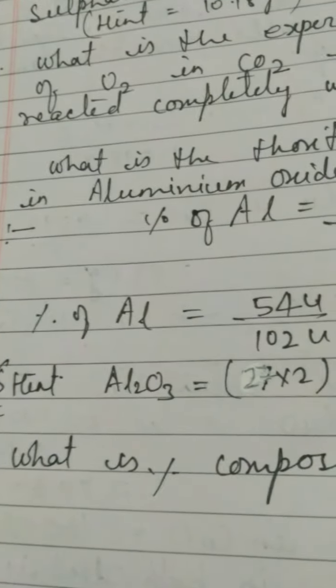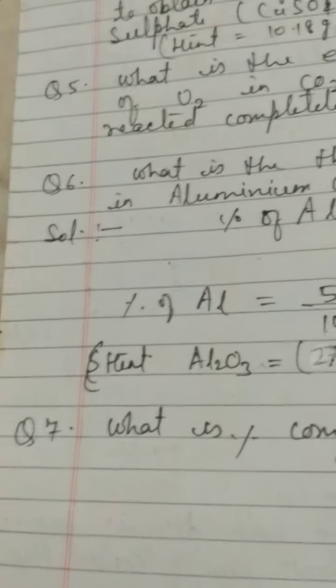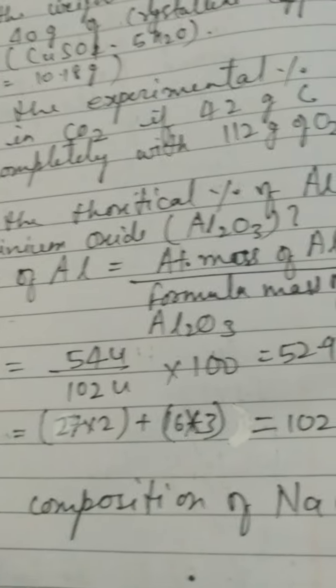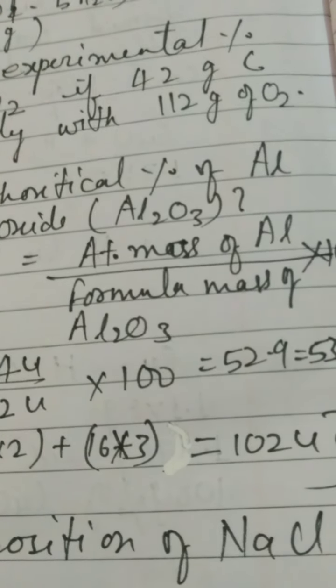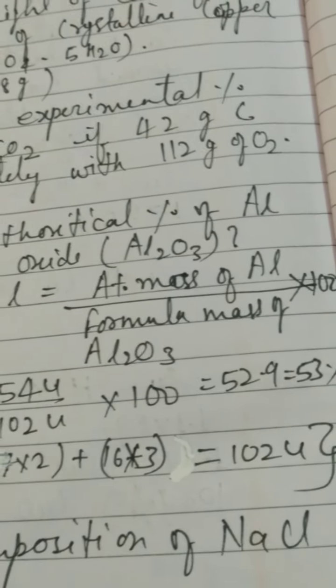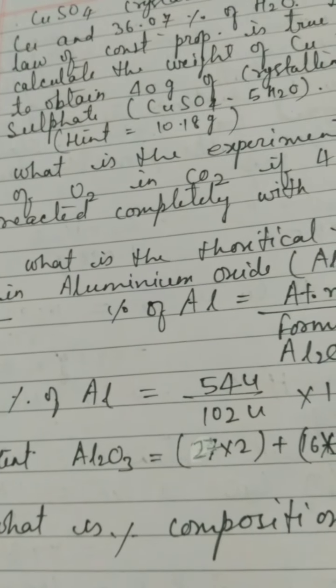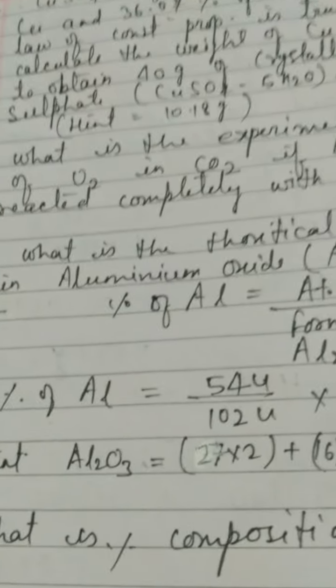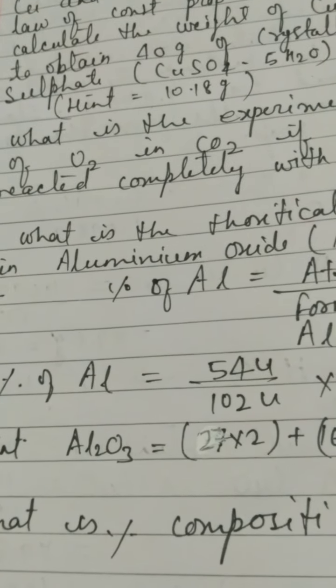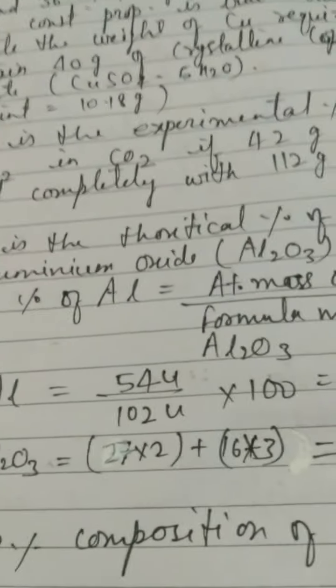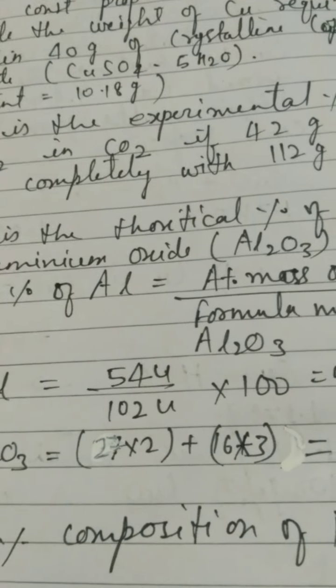Question 6. What is the theoretical percentage of aluminium in aluminium oxide? And what is the formula of aluminium oxide? Al2O3, which I have given here so that you don't make any mistake. And I have given you the solution also. Theoretical composition has been asked, meaning no bulk mass is taken, only the atomic mass will be enough. The percentage of aluminium will be what?